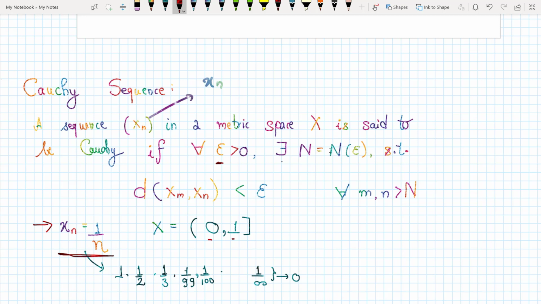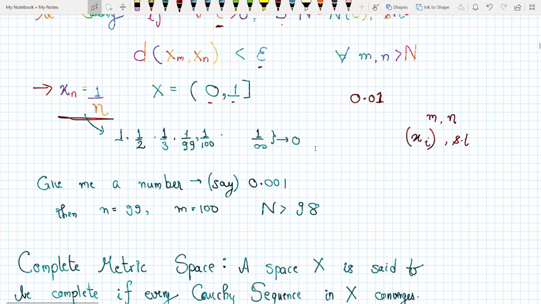if you give me any value of epsilon, say you give me an epsilon value 0.01, then I can find indices m and n in my sequence xi such that, so what are these indices m and n? These indices m and n are xm and xn.